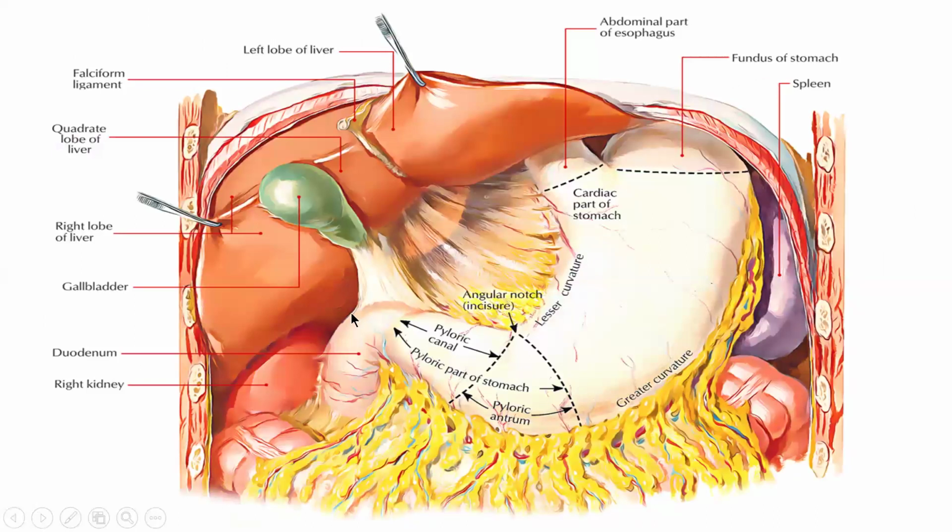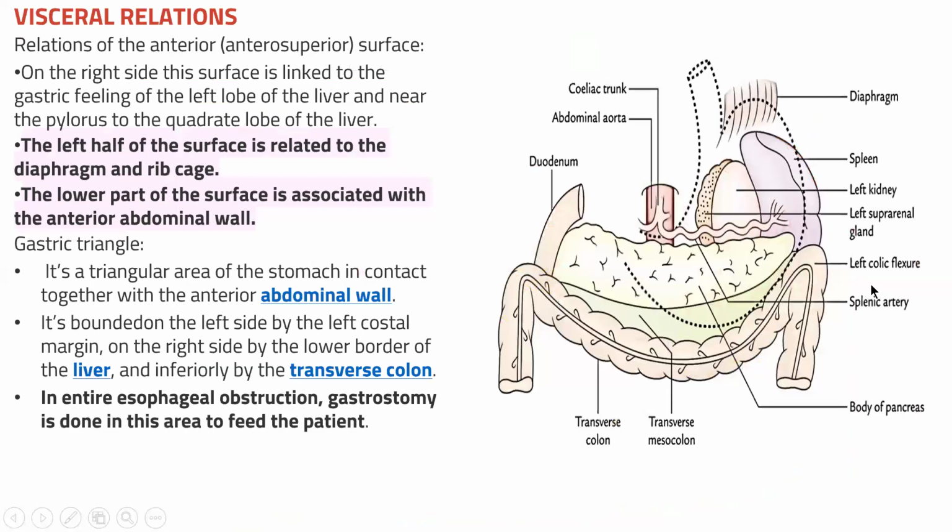Here in the image, the right side of the liver is given, and the right and left kidneys are given. On the right side of your stomach there is the left lobe of the liver, and near the pylorus the quadrate lobe of the liver. On the left side, the stomach is near the diaphragm and rib cage. Look at the image: the lower part of the stomach is associated with the anterior abdominal wall.